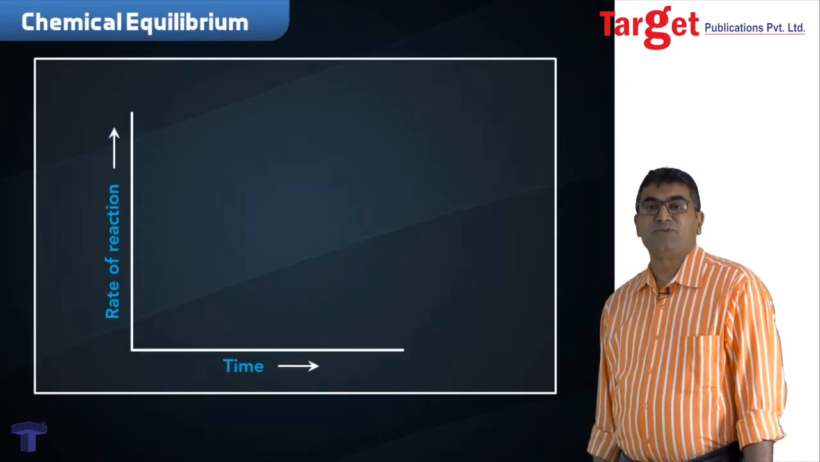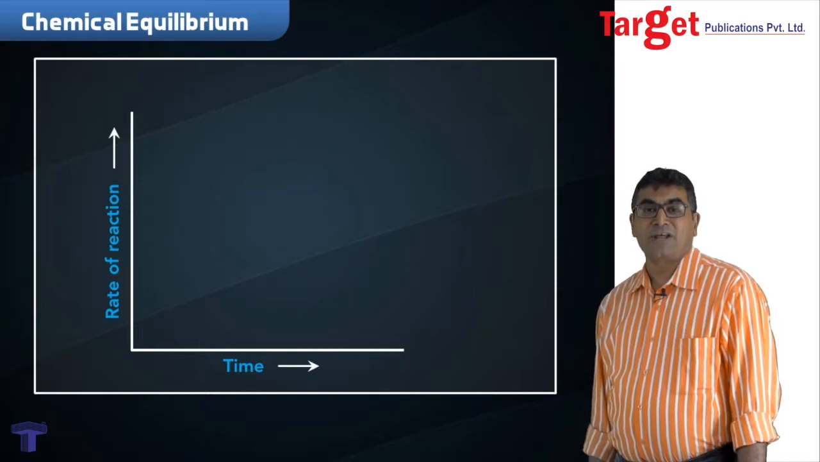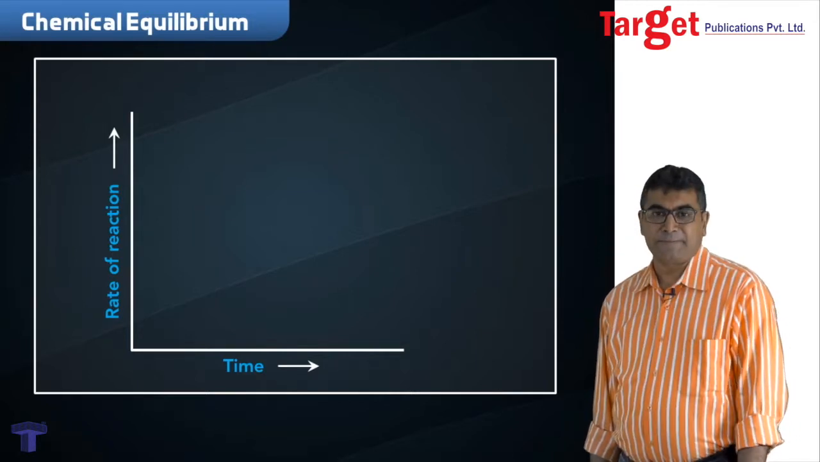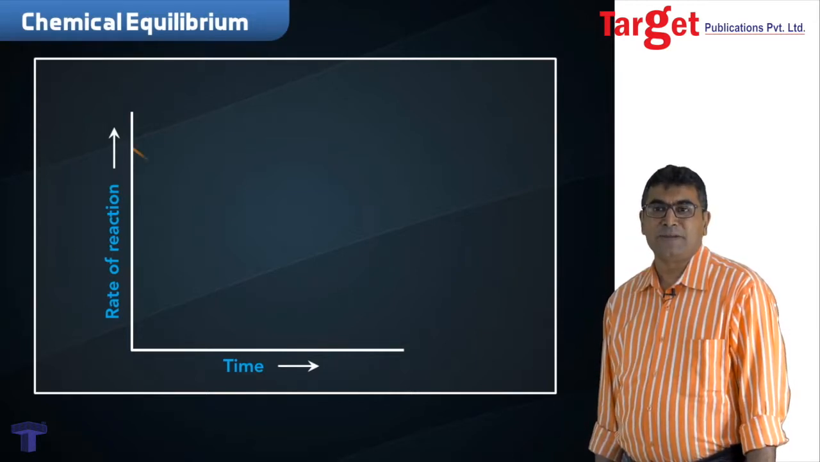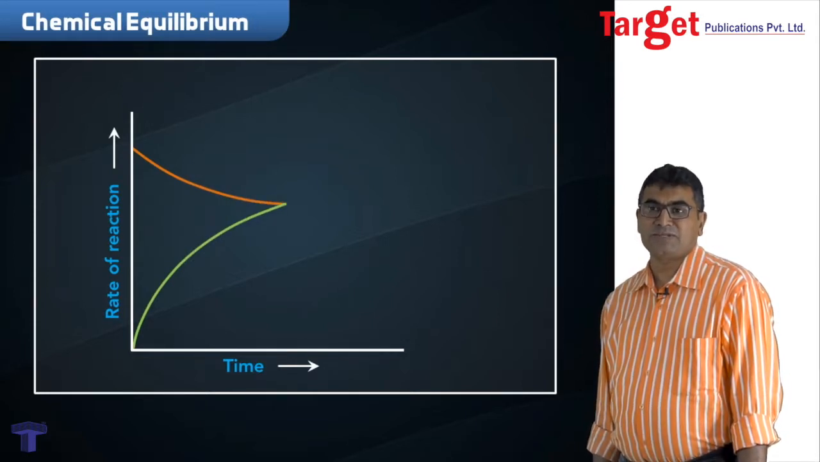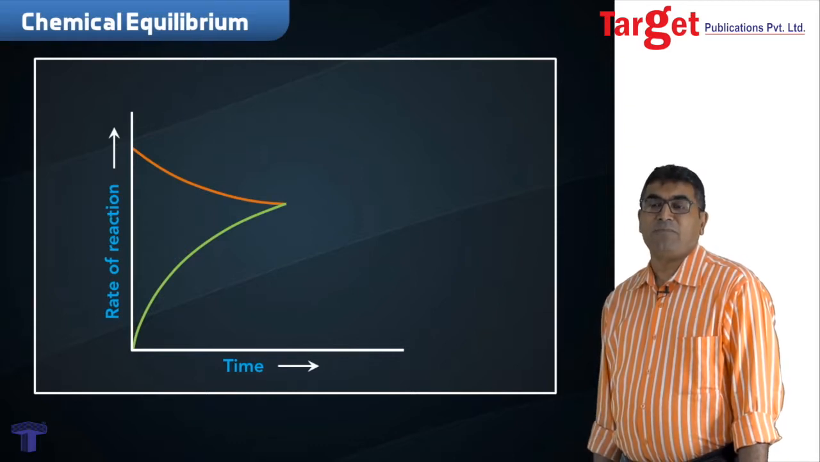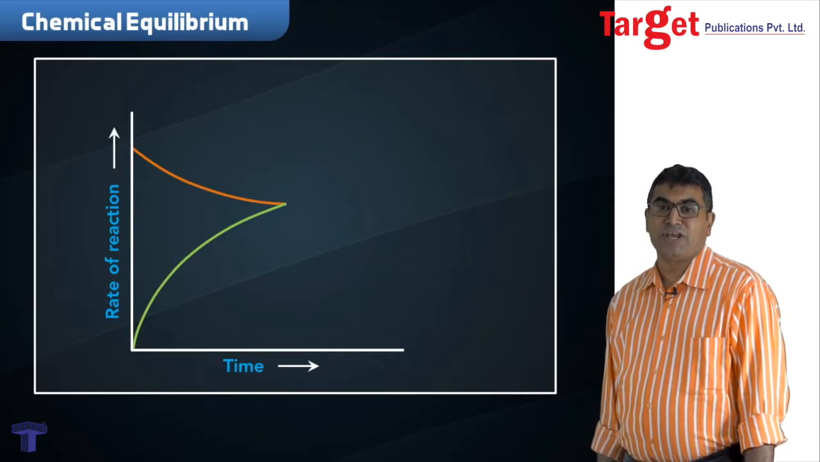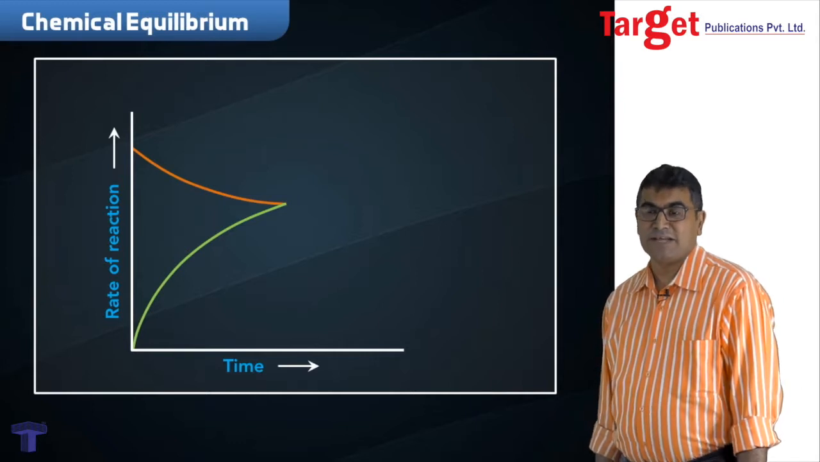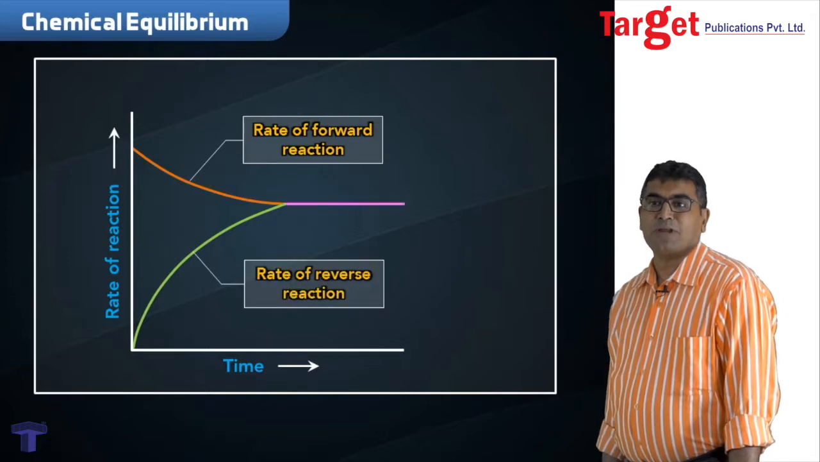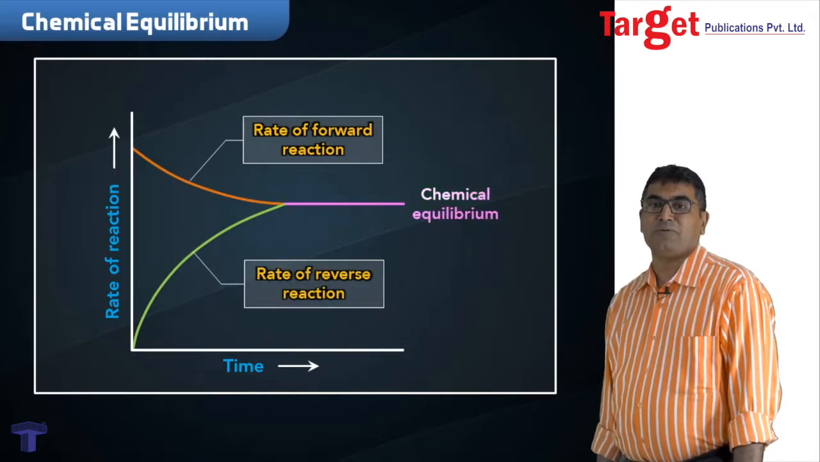Here, we will try to understand the process of equilibrium graphically. Suppose we plot a graph of reaction rate versus time. We observe that initially, the rate of the forward reaction is the highest, that's shown by the orange line. Rate of backward reaction is 0. As time proceeds further, you can see that the rate of forward reaction decreases, that of backward reaction increases, and then a stage comes when both become equal and chemical equilibrium has been achieved.